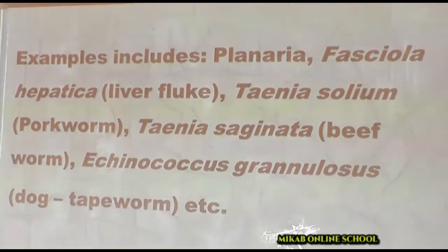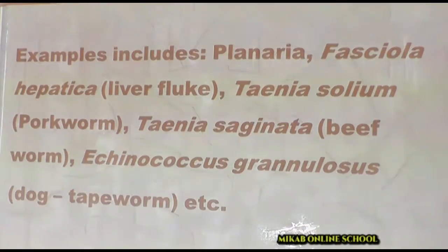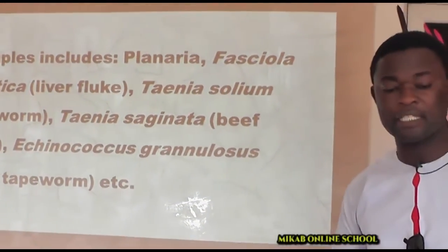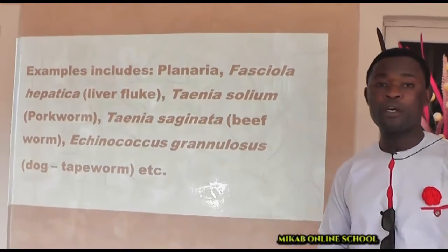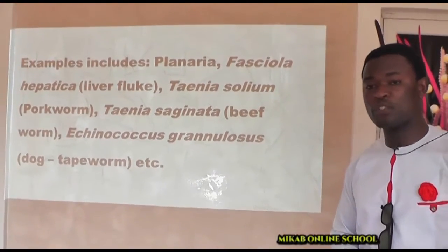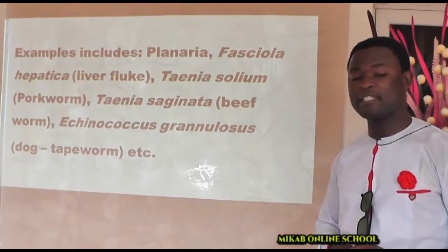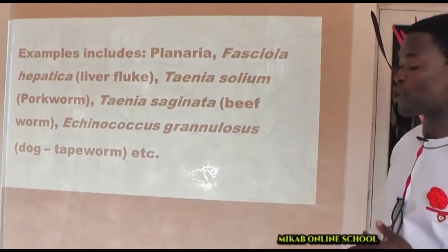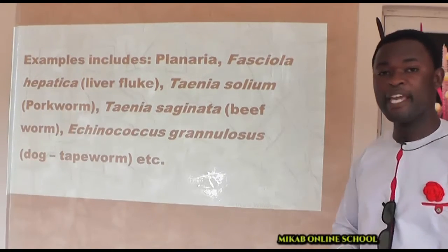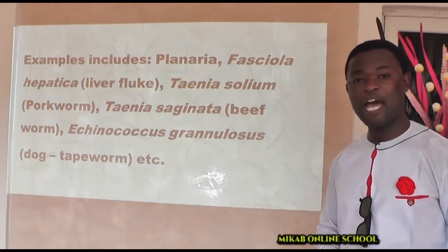Then we have what you call the liver fluke, which is known as Fasciola hepatica. We have the Taenia solium, the kind of tapeworm that is found inside the body of pigs. So if you like eating pork meat, you should be careful to make sure that it is well cooked. Otherwise, if the pork is not well cooked, it is possible you have Taenia solium inside the gut of these animals.